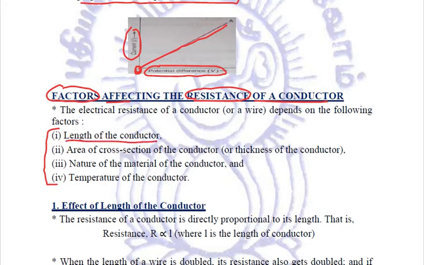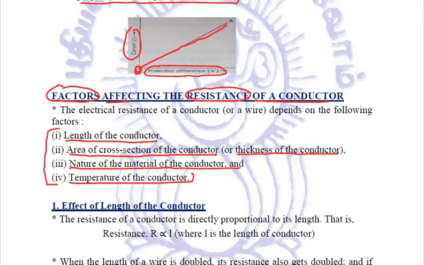Second factor is area of cross section of the conductor, or the thickness of the conductor. Third is the nature of the material of the conductor, and fourth is the temperature of the conductor. These are the four factors on which the resistance of a conductor depends.